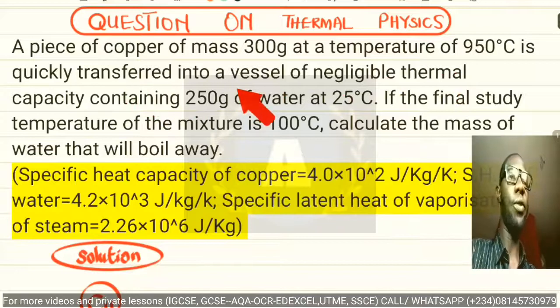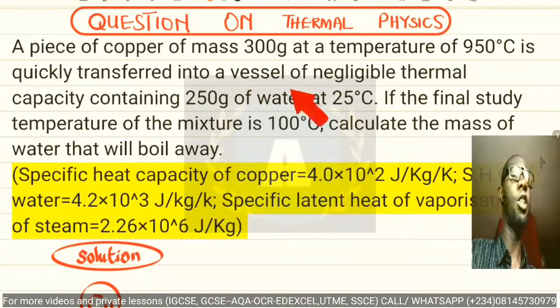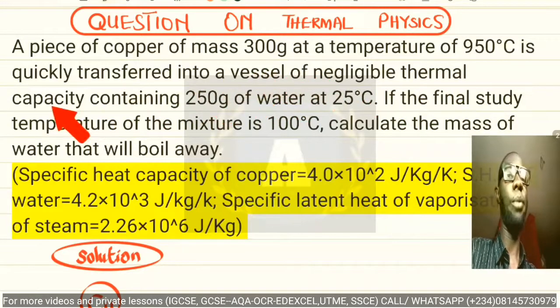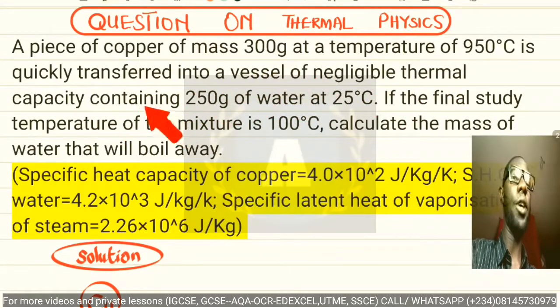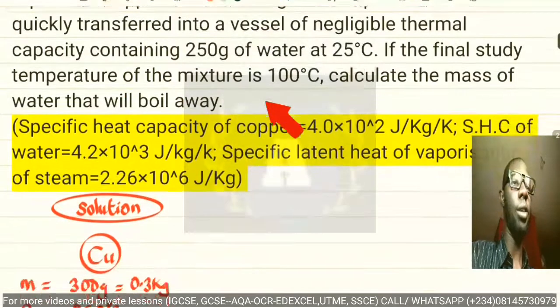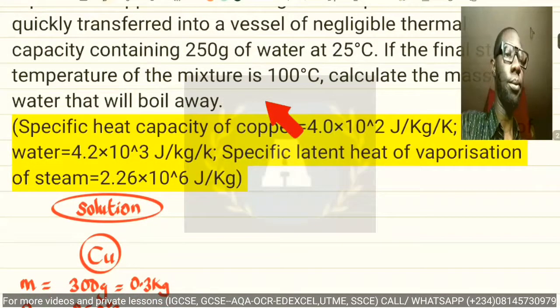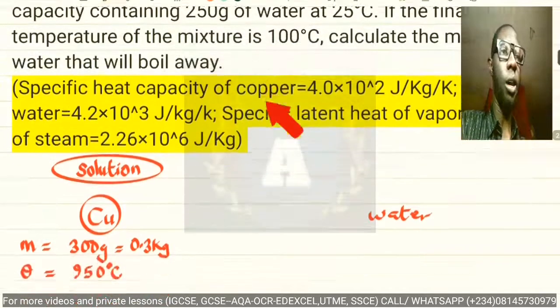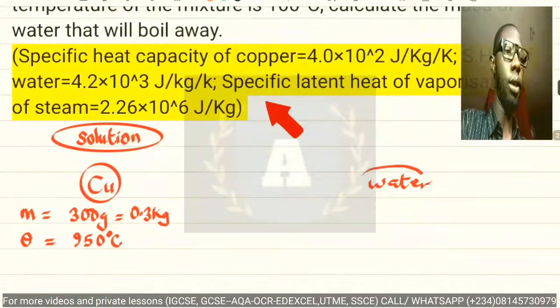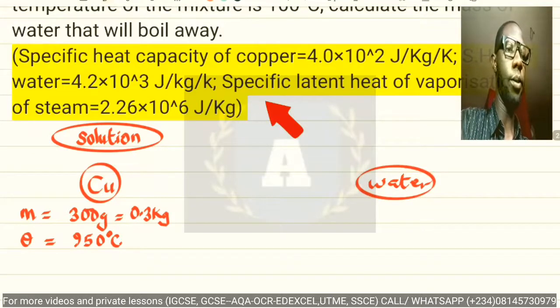All right, so now we were told that it was quickly transferred into a vessel of negligible thermal capacity. So the vessel has a negligible thermal capacity. However, the vessel contains water. All right, then we have water, which is the second substance. Now the mass of water that was given is 250 gram.